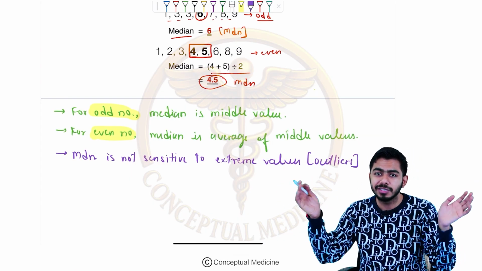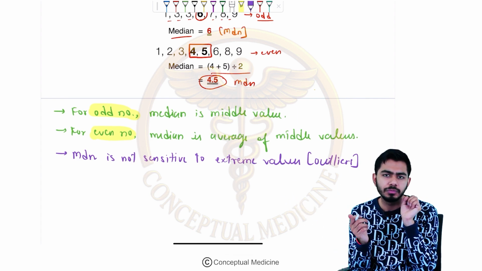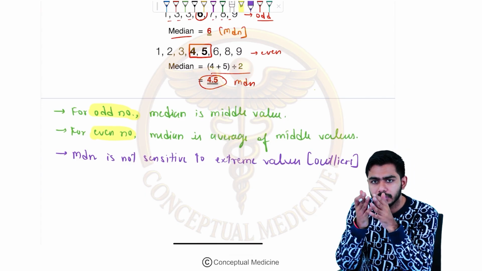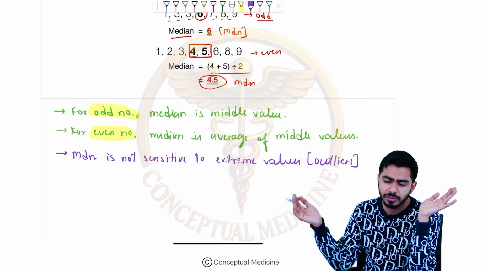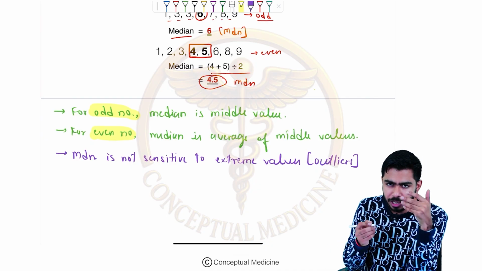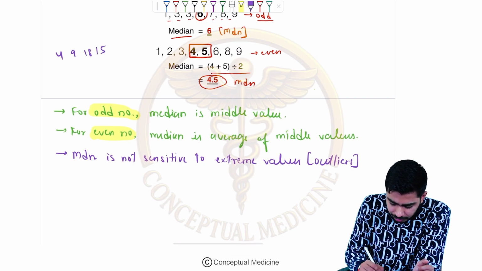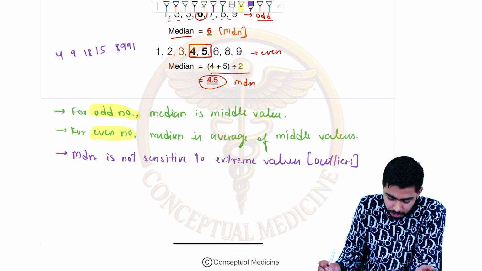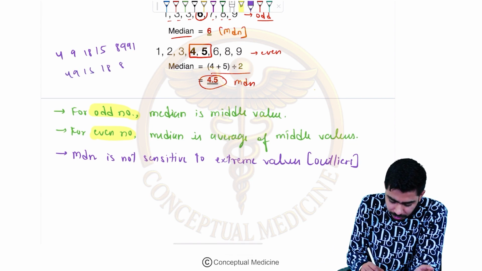But what is the median? Median is the central value. If it is an odd number, then you have to choose the middle value, right? And if it is an even number, then also you will be choosing the middle value only. So it is not affected by the extreme values. For example, just giving you the example, 4, 9, 18, 15 and 8,991. So over here I just need to arrange it. So I will be arranging it like 4, 9, 15, 18 and 8,991.